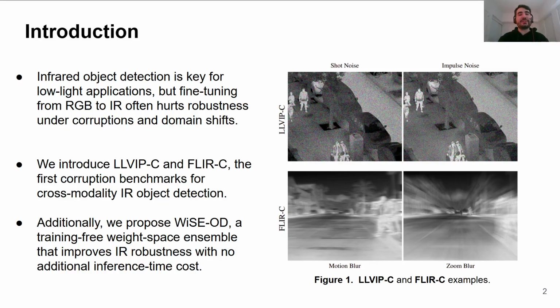Infrared object detection is key for low-light applications, but fine-tuning from RGB to IR often hurts robustness under corruption and domain shifts. So, we introduced the LLVIP-C and FLIR-C benchmarks, the first corruption benchmarks for cross-modality infrared object detection. Additionally, we propose WiSE-OD, a training-free weight space ensemble that improves IR robustness with no additional inference time cost.